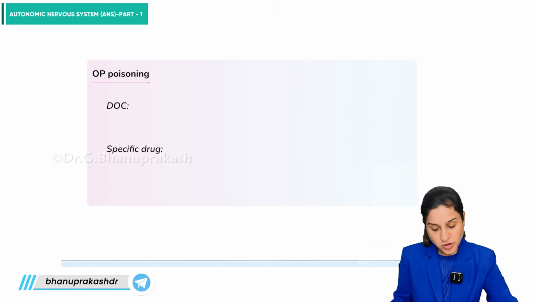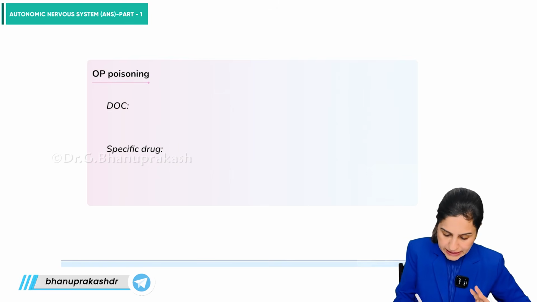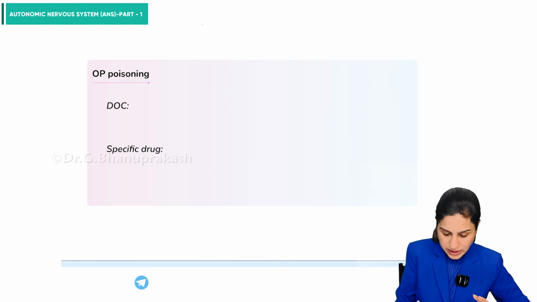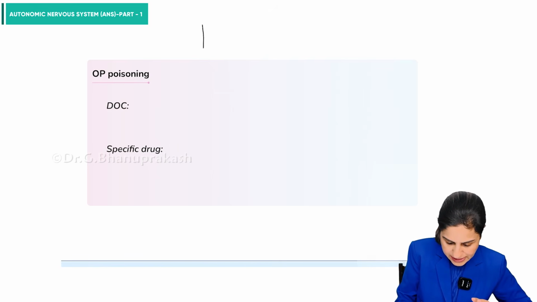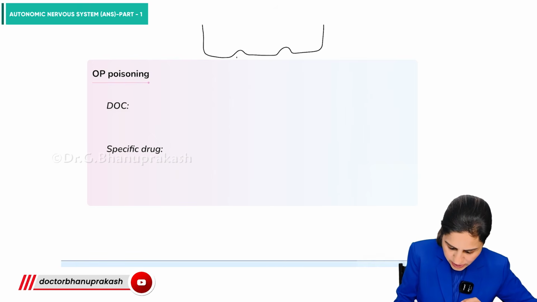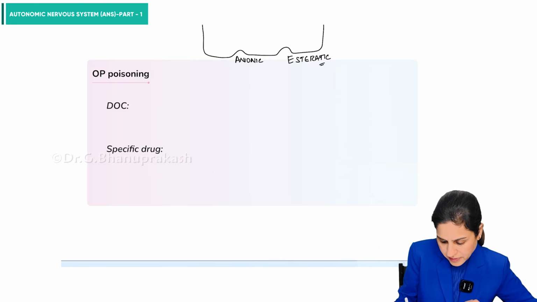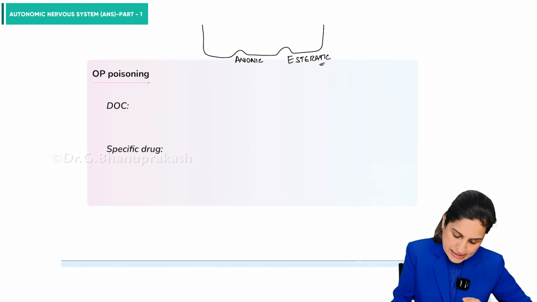So an important topic is organophosphate poisoning or OP poisoning. So what is organophosphate poisoning? See, we have this enzyme acetylcholinesterase, and this enzyme has two important sites. One is the anionic site and the other is the esteratic site. So what usually happens?